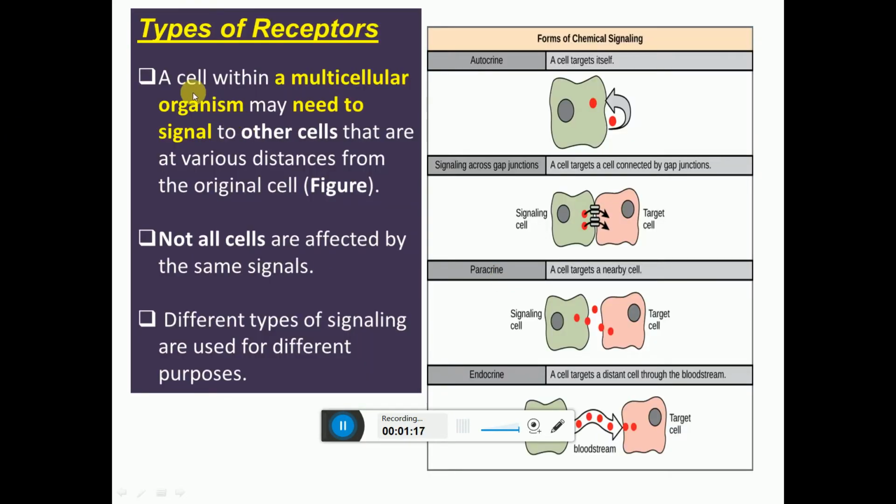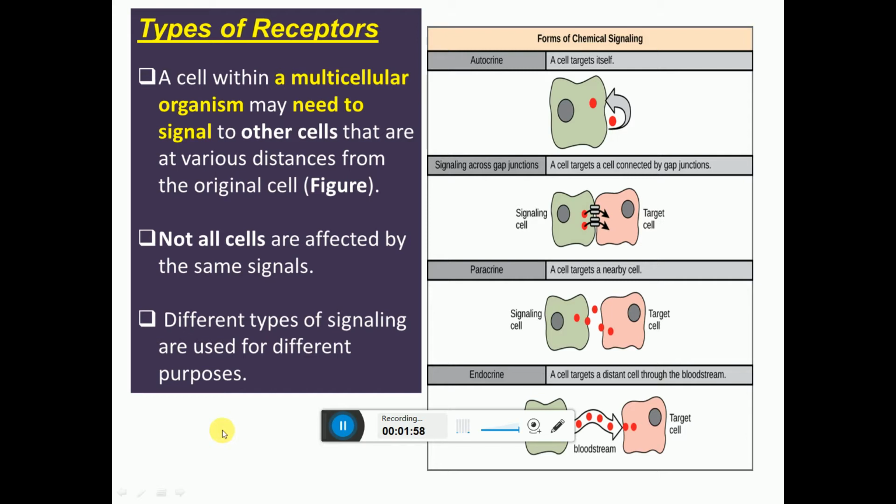Types of receptor. A cell in a multicellular organism may need to signal to other cells that are at various distances from the original cell. Not all cells are affected by the same signal. Particular cells, the target cells, are affected by the signal. Different types of signaling are used for different purposes. So this is autocrine, meaning the signal is for the same cell, then signal across the gap junction to the nearest cell, then paracrine secretion to the nearby cells, and endocrine secretion to distant cells. So in this way signaling occurs.